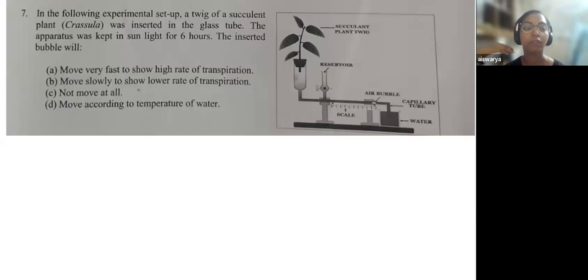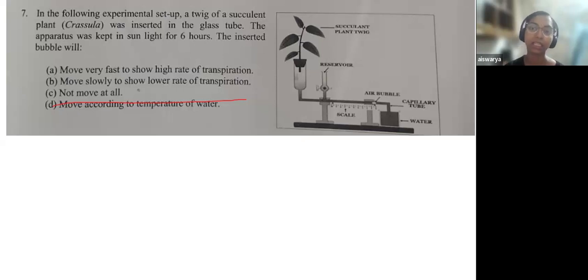Okay, the air bubble will move very fast to show a high rate of transpiration, and the air bubble moves slowly to show a lower rate of transpiration. C is not move at all, and D moves according to the temperature of water. See, transpiration in an experimental setup has nothing to do with the temperature of water. So that understanding helps you to eliminate option D. Now coming to option C, they will not move at all.